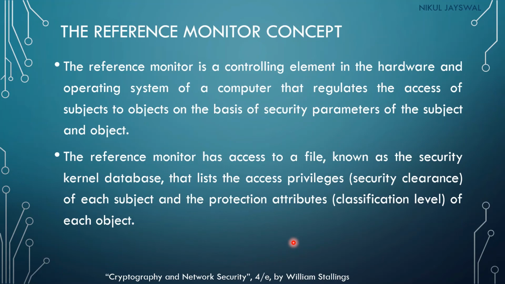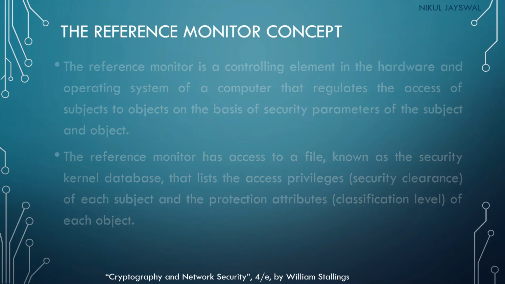The reference monitor will access that database, which lists the access privileges of each subject and the protection attributes of each object. So which subject can access which object, that information is given in the security kernel database, and the reference monitor will use that information to provide access to a particular subject.